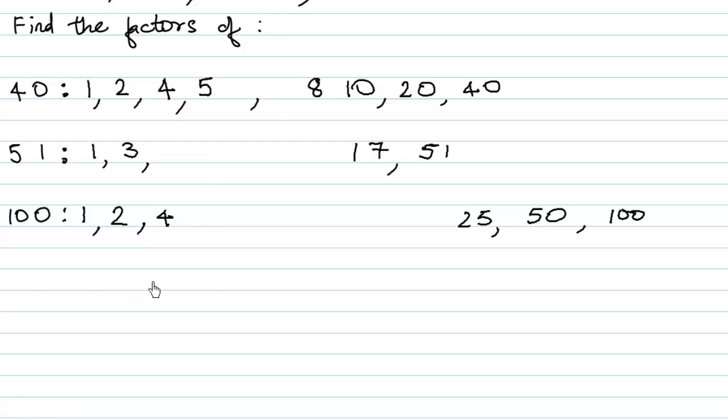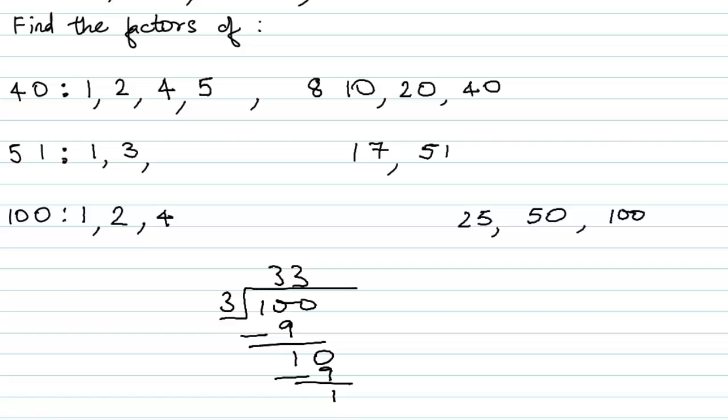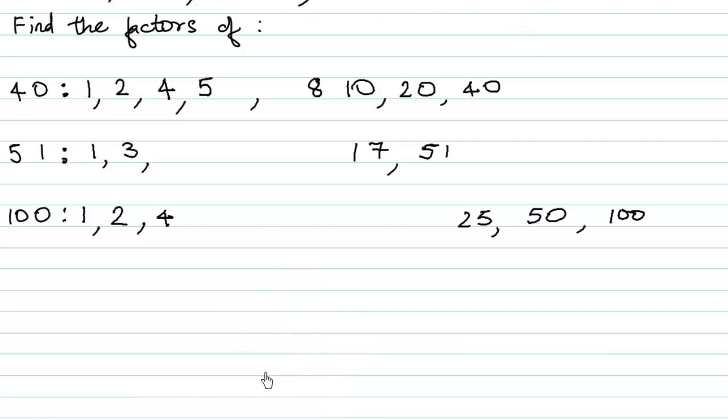Then what about 3? Yeah, we didn't take 3. It is not divisible by 3 actually. We can have a look. 3 3s are 9, and then 3 3s are 9 again, and you'll see that we have a remainder of 1. So it's not divisible by 3. And since it is not divisible by 3, it is not divisible by 6, 9, 12, all the numbers that come in the table of 3. So yeah, we skipped the 3.